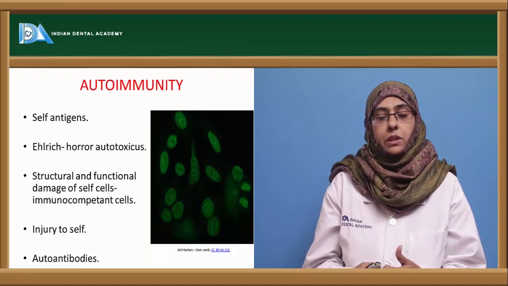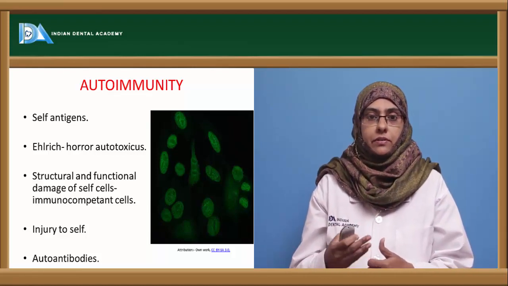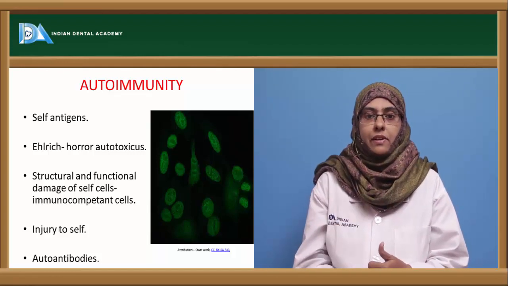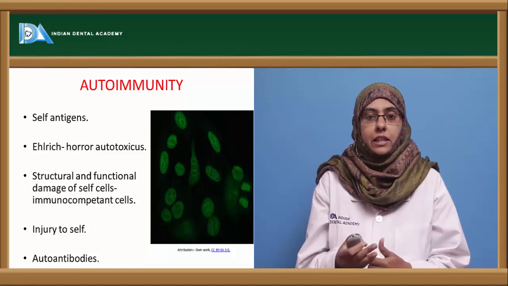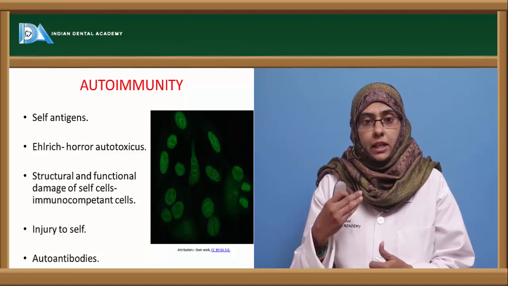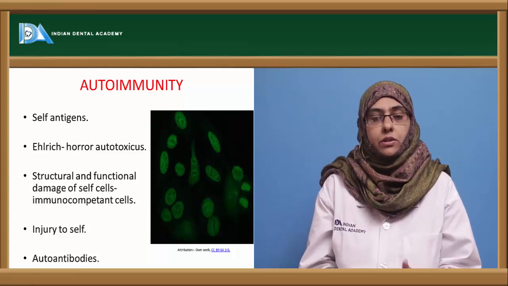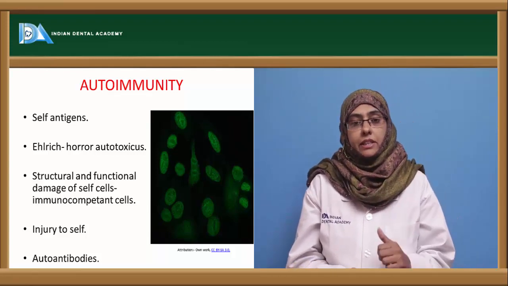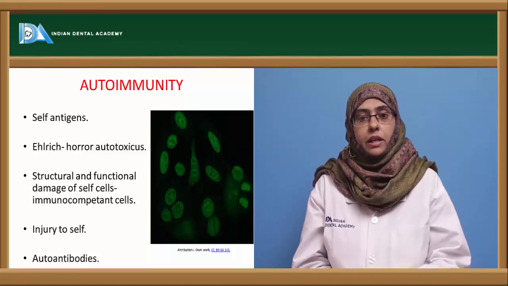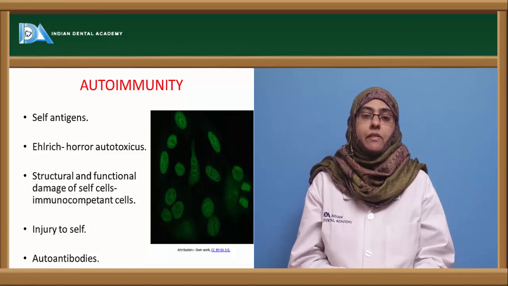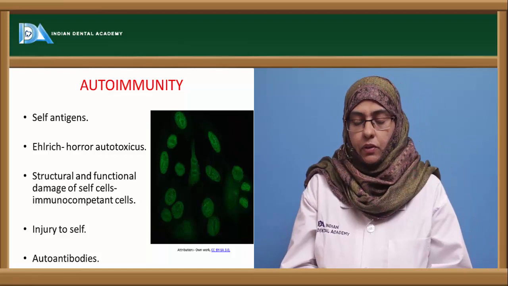And when is this possible? It is usually said that the lymphocytes that are produced during the fetal development are exposed to the self antigens, or the antigens of the human host, as self antigen, and there is no immune response that has to be produced against the self antigen. So that is what is called immunological tolerance towards the self antigen. And when there is a breakage in this tolerance, you could see the immune response going awry and producing antibodies against the self antigen, thereby destroying the self antigen, leading to different types of autoimmune diseases.